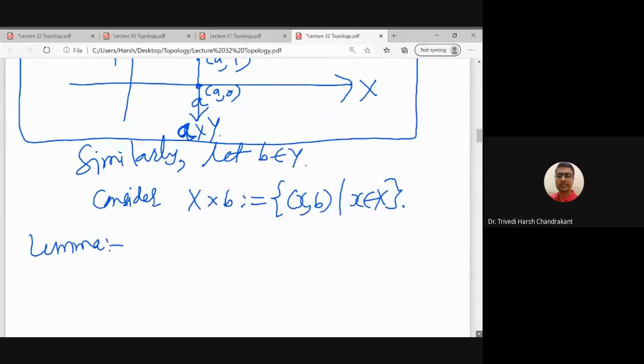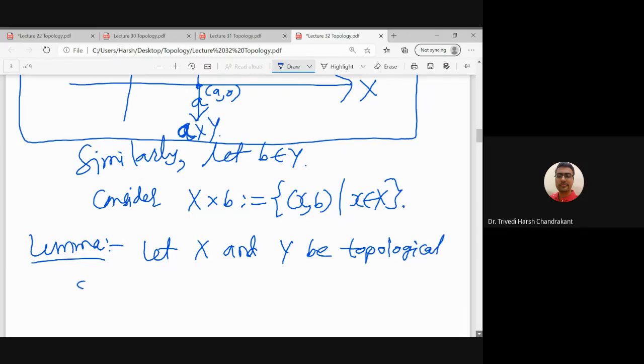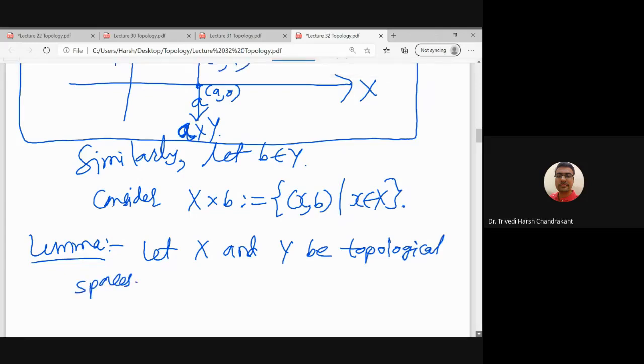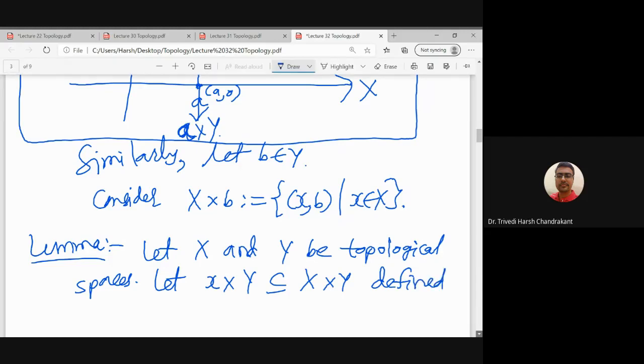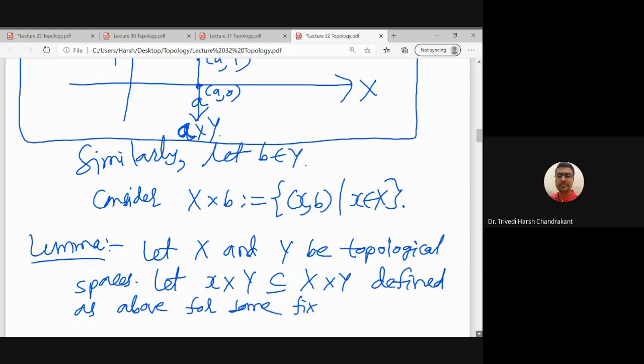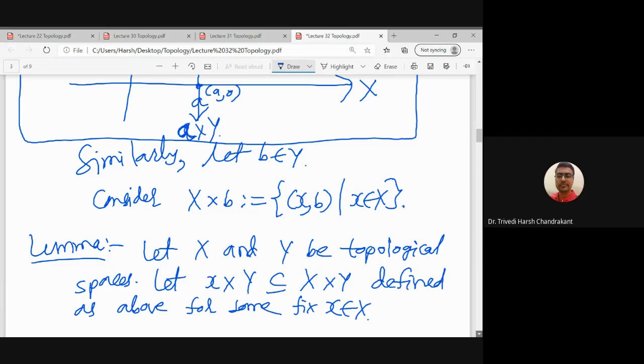So we will prove one lemma that says: suppose X and Y are topological spaces, and let A cross Y be the subset of capital X cross Y defined above for some fixed element small x in X. Instead of A belongs to X, I have considered small x belongs to X, which is a fixed element.